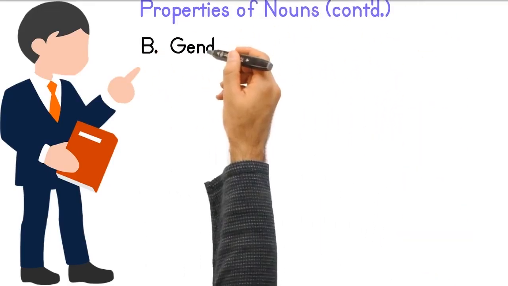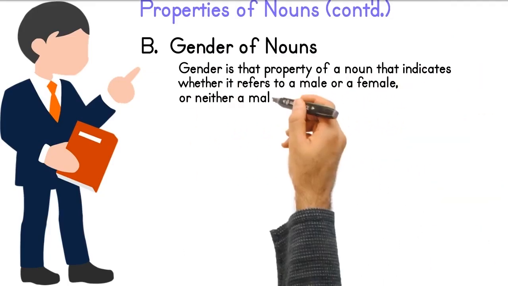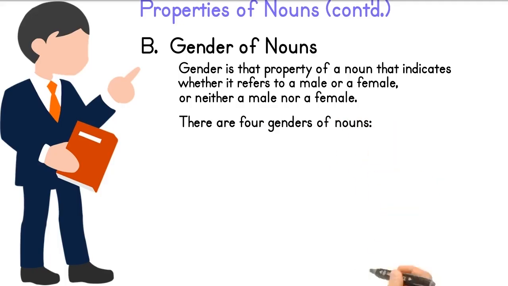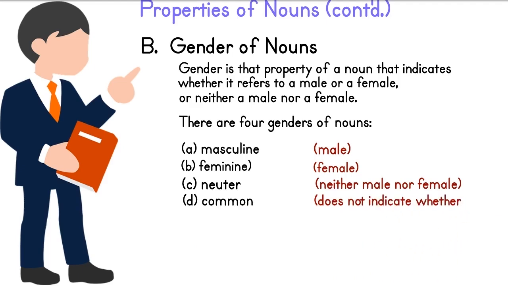Gender of nouns. Gender is the property of a noun that indicates whether it refers to a male or a female or neither a male nor a female. There are four genders of nouns: masculine, male; feminine, female; neuter, neither male nor female; and common, does not indicate whether male or female.